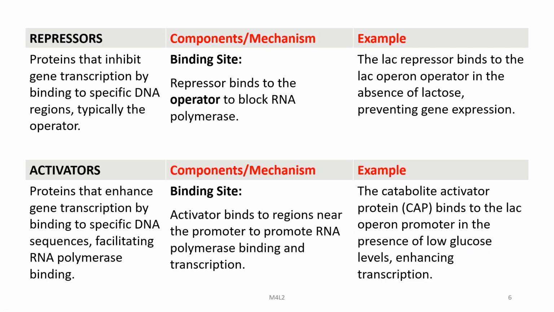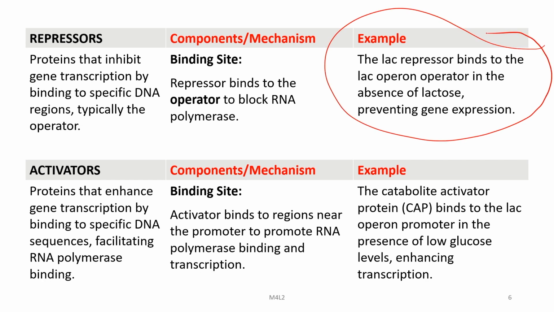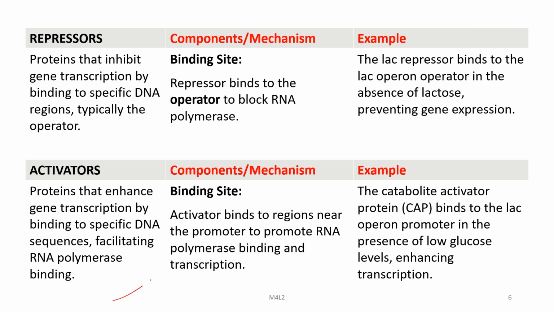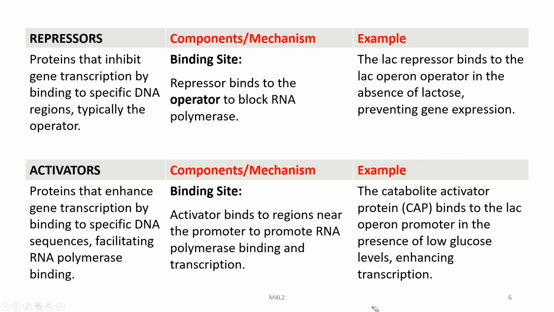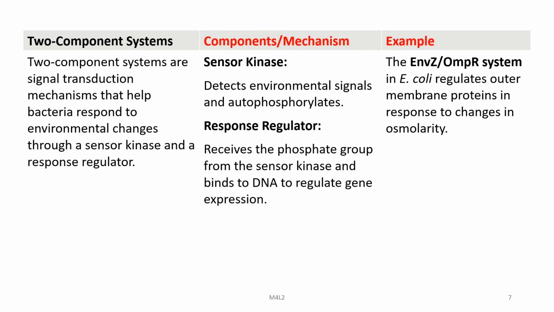Repressors are proteins that inhibit gene transcription by binding to specific DNA regions, typically the operator. An example is the Lac repressor, which binds to the lac operon operator in the absence of lactose, preventing gene expression. And there are activators that enhance gene transcription by binding to specific DNA sequences, facilitating RNA polymerase binding. An example is the catabolite activator protein, which binds to the lac operon promoter in the presence of low glucose levels, enhancing transcription.